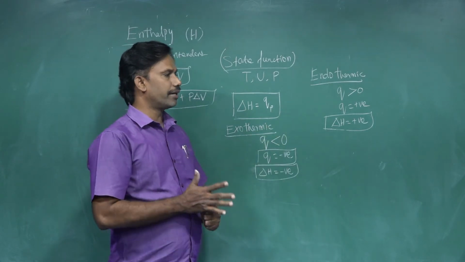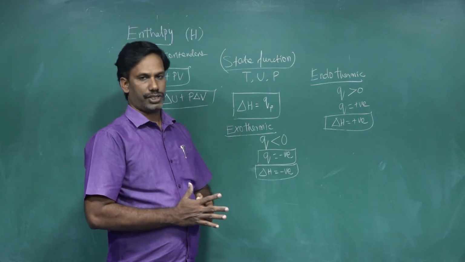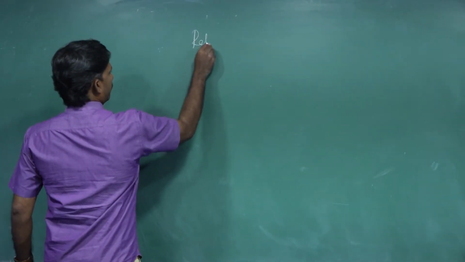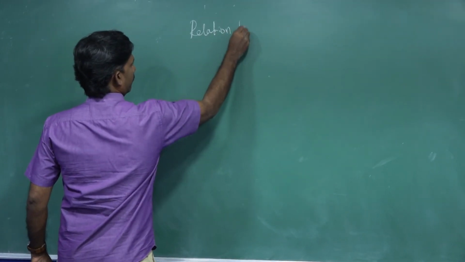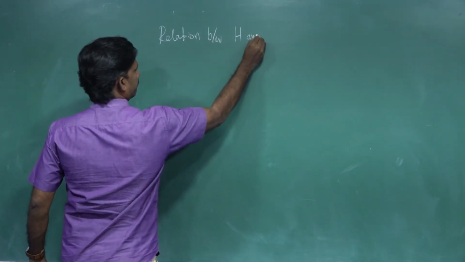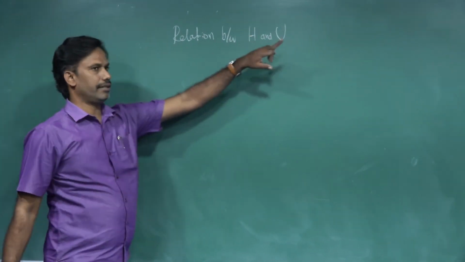Then let us see the relationship between U and H, that is, enthalpy and internal energy.